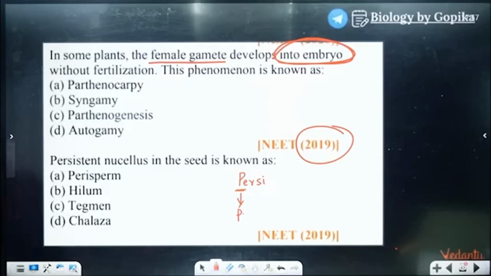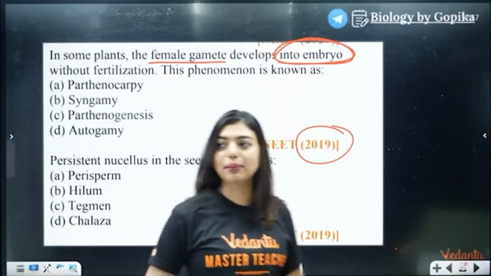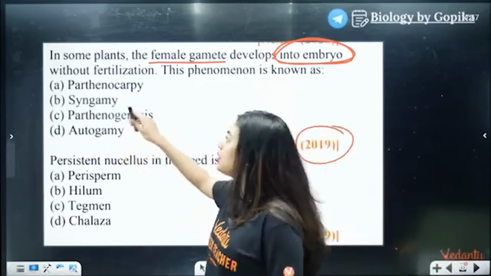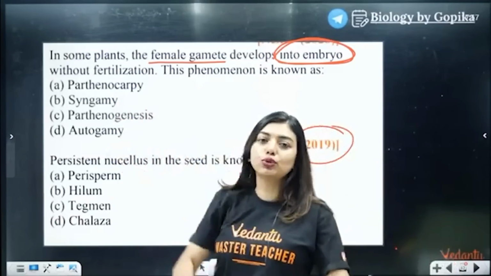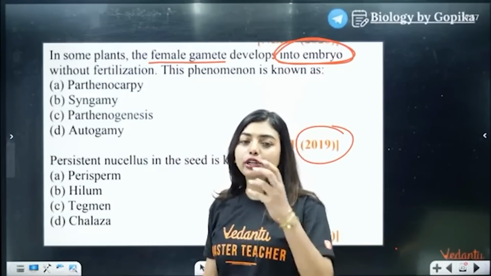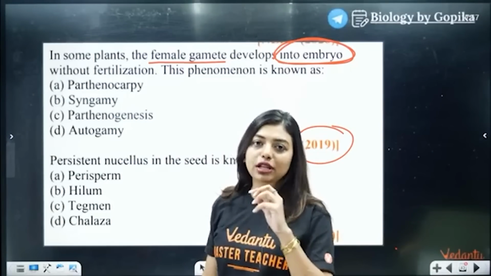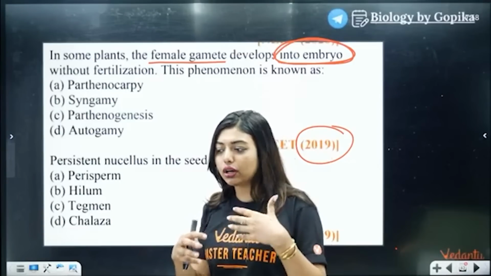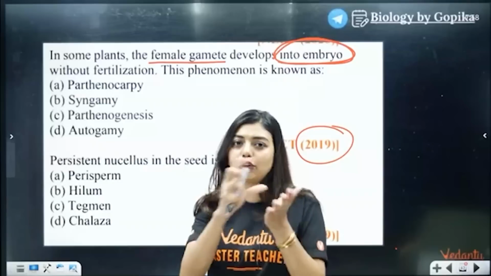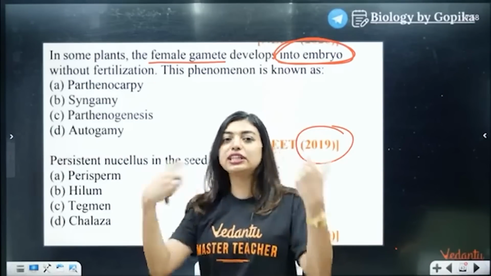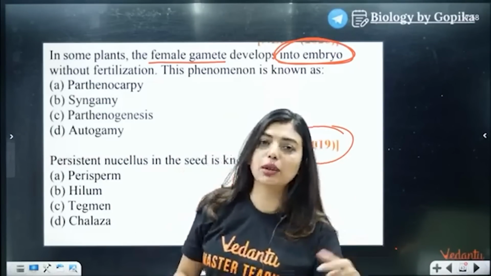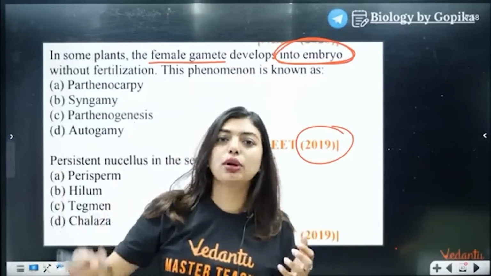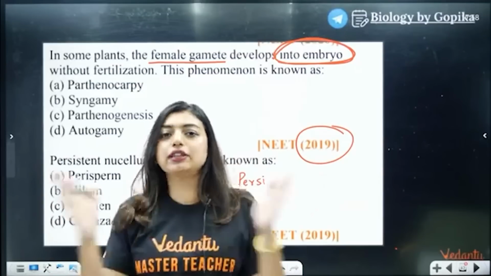Now some of you are getting it right. Very good. I'm so happy that you took 2 minutes to think about it. It's parthenogenesis, right? Because we talk about parthenocarpy when a fruit is developed without fertilization. We talk about parthenogenesis where you talk about embryo, or an unfertilized ovum, such kind of terminologies we take. If you see the definitions separately, parthenocarpy is where they talk about banana, etc., and parthenogenesis, we talk about lizard. In animal perspective also there is separation.